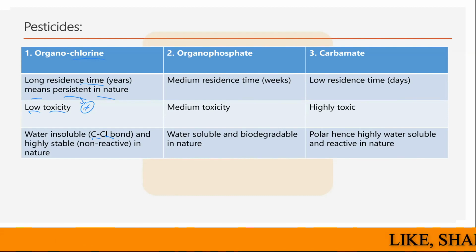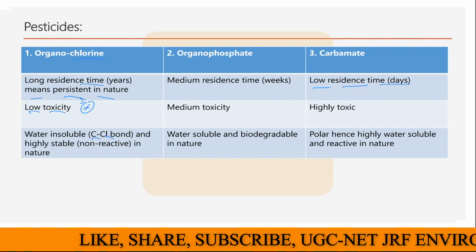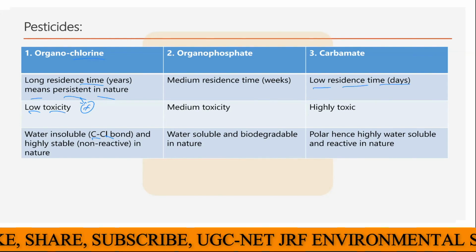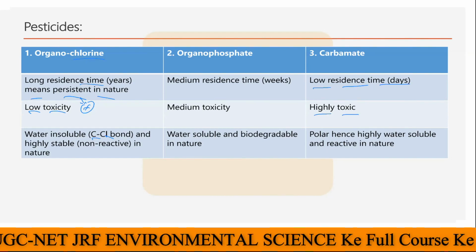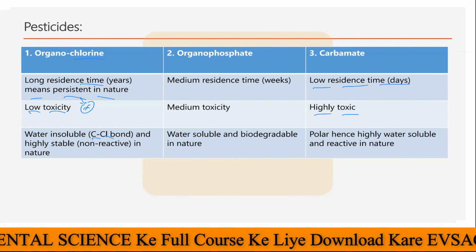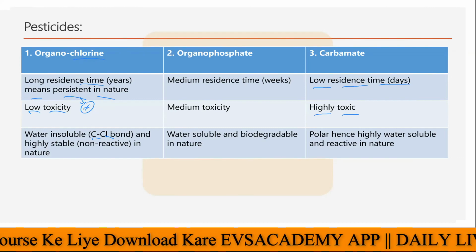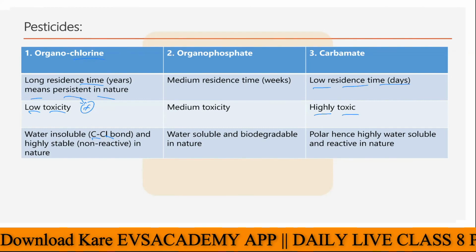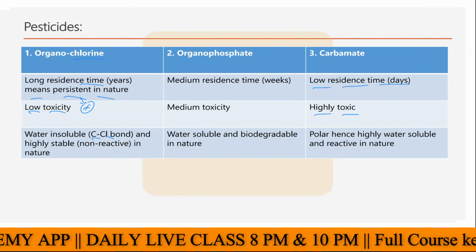Then we have the carbamate. Carbamates are the best type of pesticides, you can say, which have a very low residence time. So the effect would be very quick. And since the effect is very quick, these are highly toxic. And because they are highly toxic, they will easily kill the pests present in the agricultural field. And the long-term persistence problem would also not be there in the case of carbamates. And these are polar in nature.